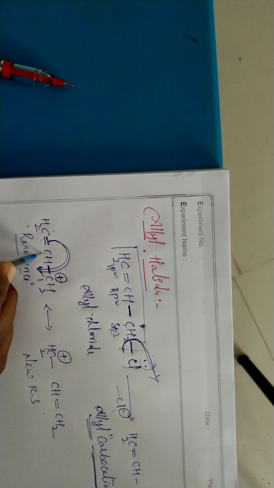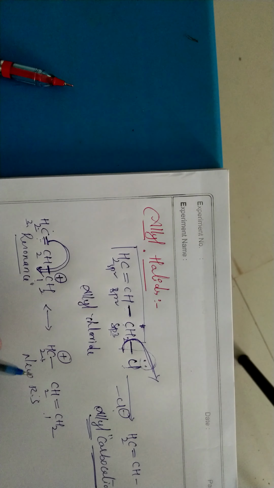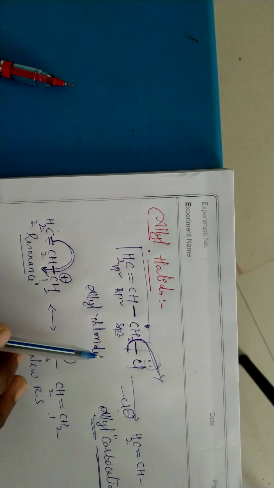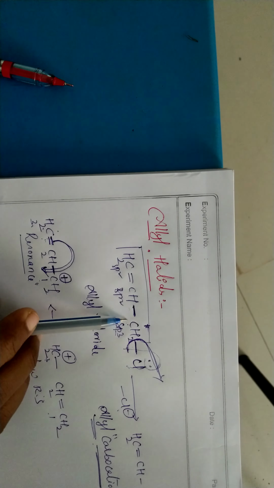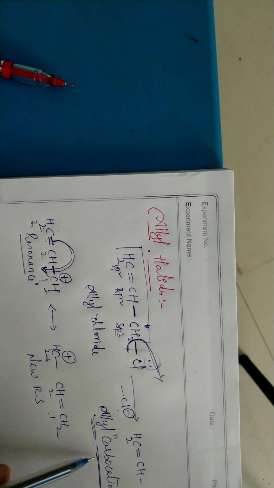If you give numbers 1, 2, 3, in the first compound the first carbon has the positive charge, but in the second the third carbon has the positive charge. That means both are different. Both belong to the same compound, that is the allyl carbocation, but these two are called resonance structures. Okay. Why is the allyl halide more reactive? Because of the formed intermediate, not the compound. After the elimination of chlorine as Cl minus, we have the allyl carbocation. This allyl carbocation is undergoing resonance. So due to this resonance, the allyl carbocation becomes stable.